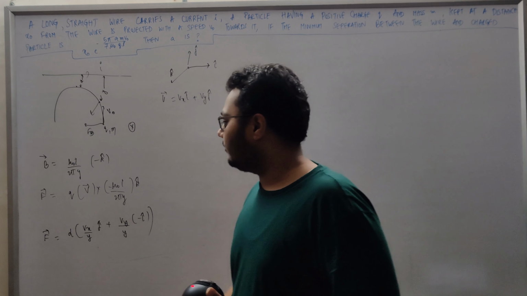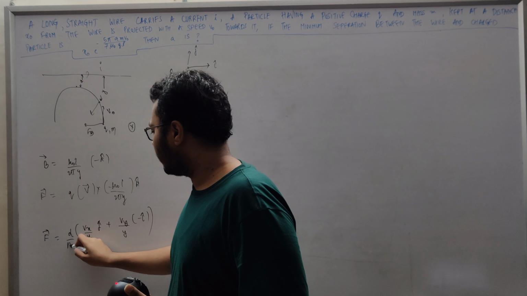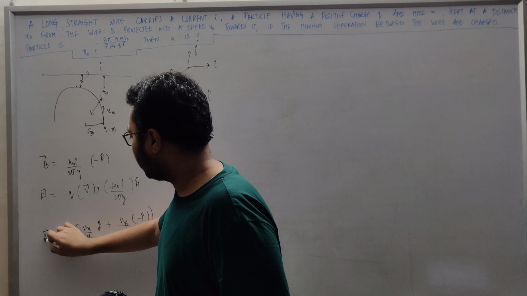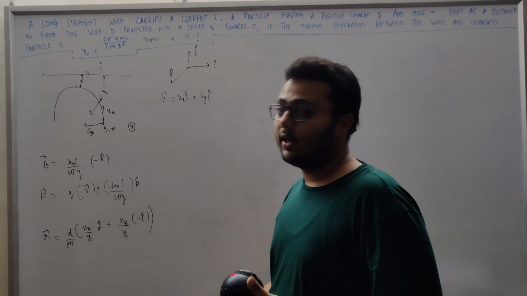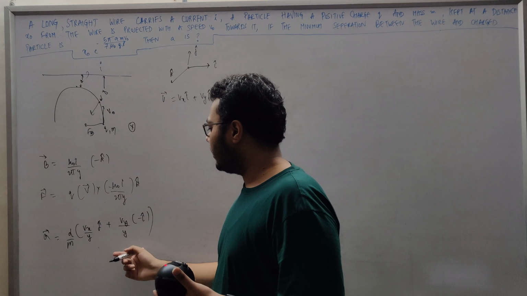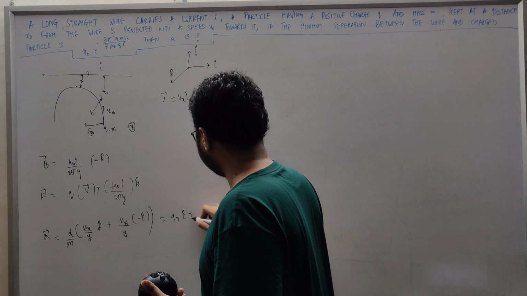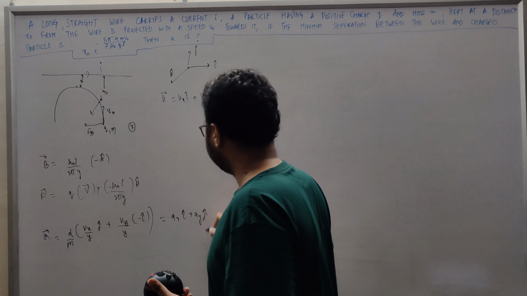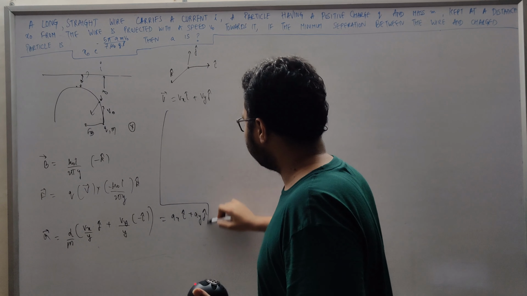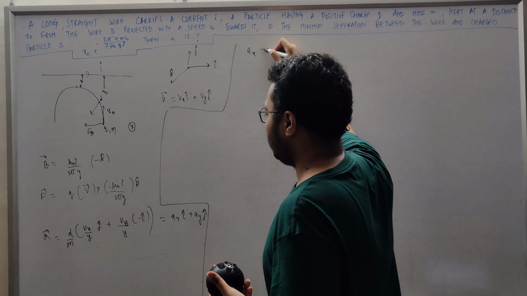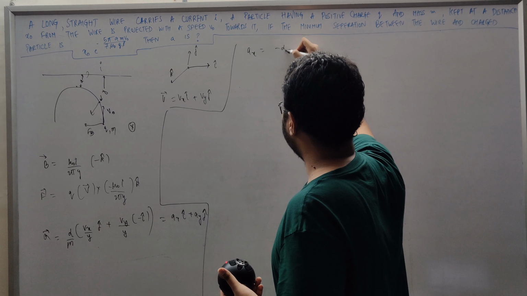When we divide both sides by m, this F vector is now an a vector. So we have a vector equals to this, and let's say a vector is equal to ax i plus ay j. So what we get from here is ax equals minus alpha by m.